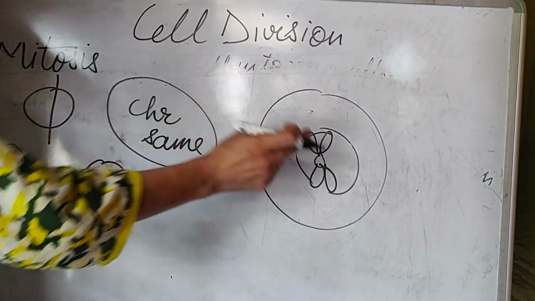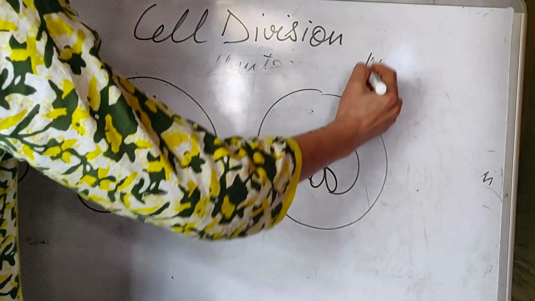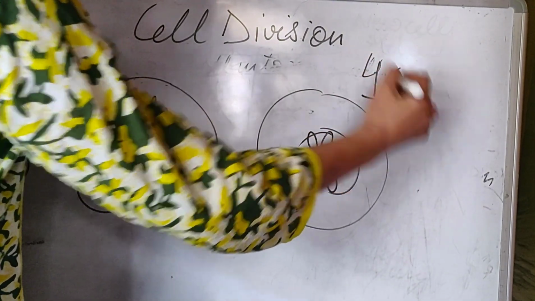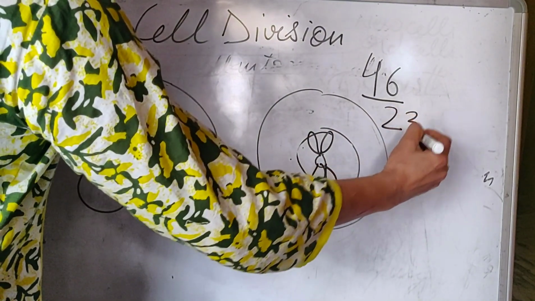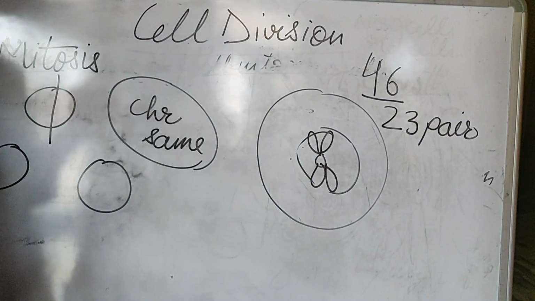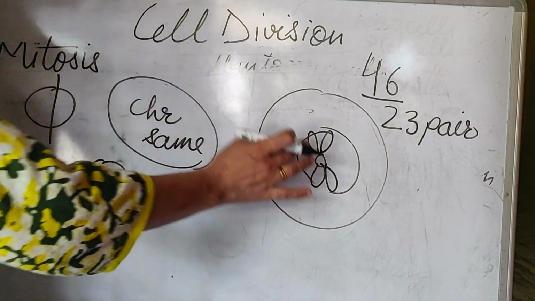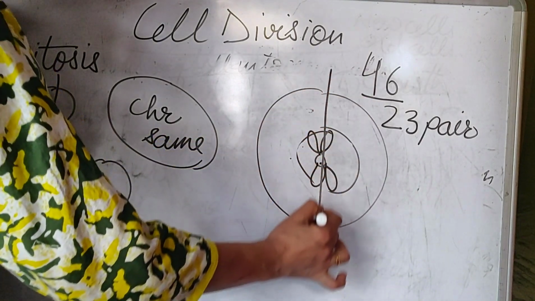Every individual has a fixed number of chromosomes. Let us take the example of a human being. It has 46 chromosomes in one cell, or you can call it 23 pairs of chromosomes in one cell. These chromosomes are present in this area, and the cell is going to divide.